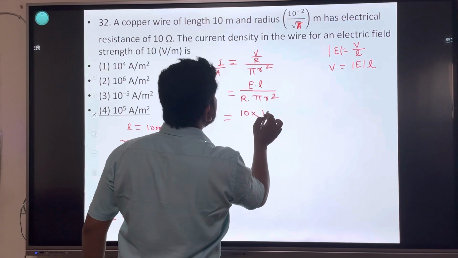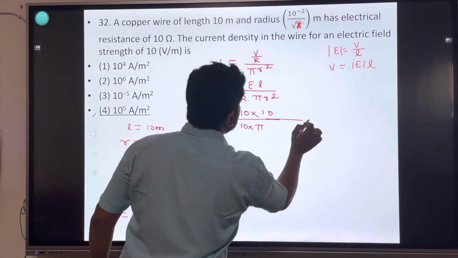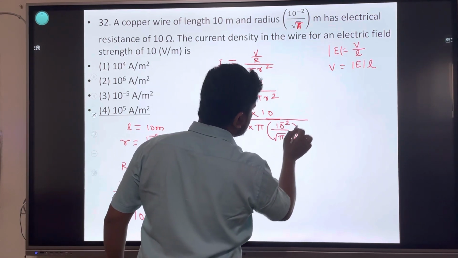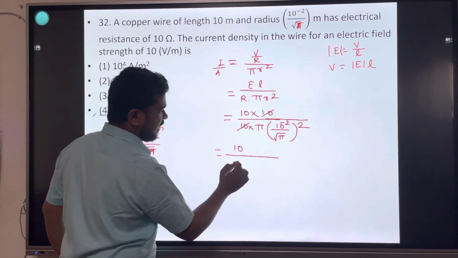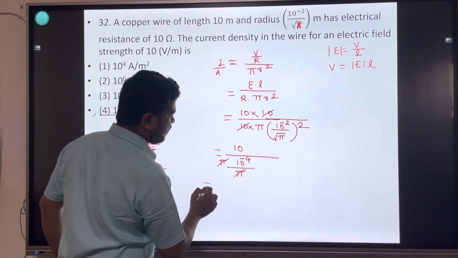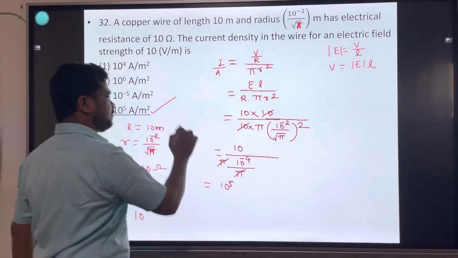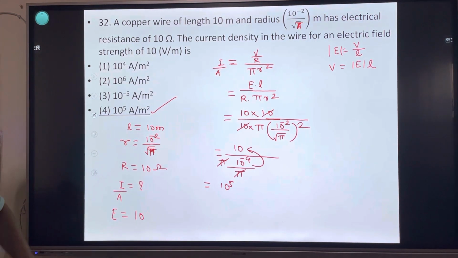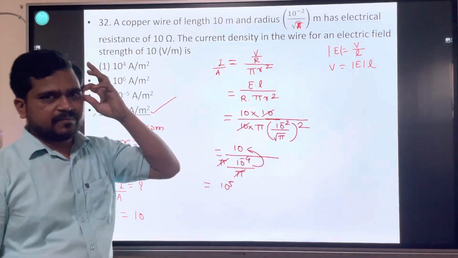10 into length 10, divided by resistance 10, into pi into radius, 10 raised to minus 2 divided by square root pi, bracket square. 10 has been cancelled. 10 divided by 10 raised to minus 2, 10 raised to minus 2 ka square 10 raised to minus 4 divided by pi. Pi cancel. Numerator mein jayega 10 raised to 5. Current density, current per unit area, current upon area. Ohm's law, V upon R, area pi r square.